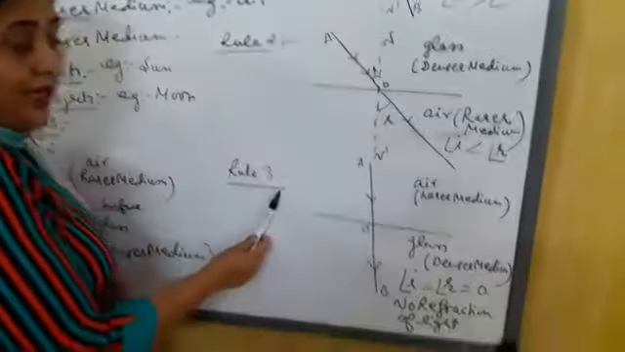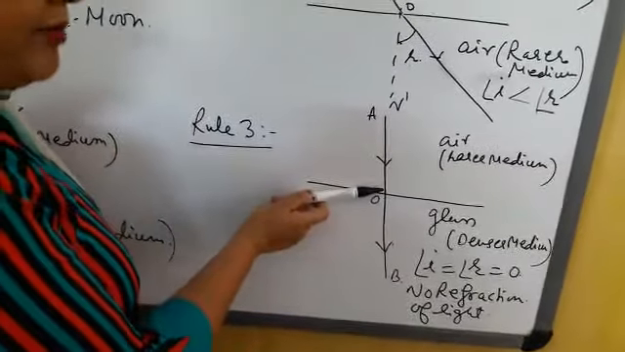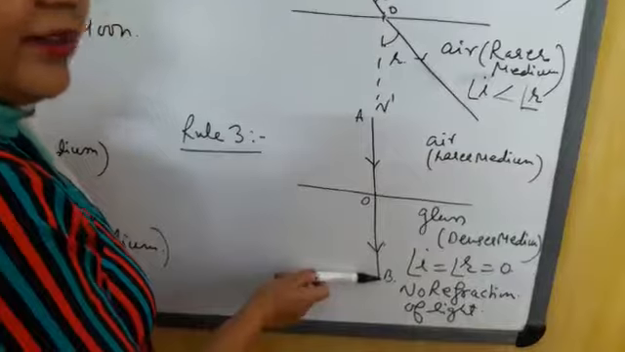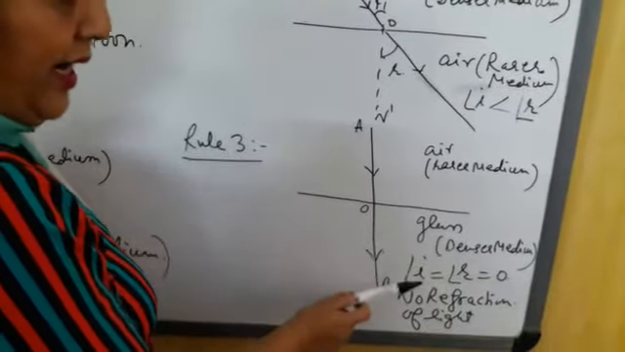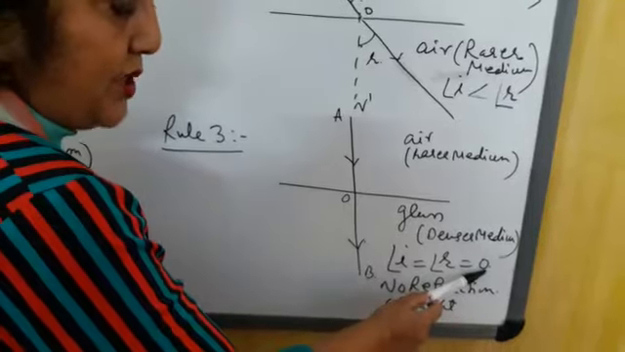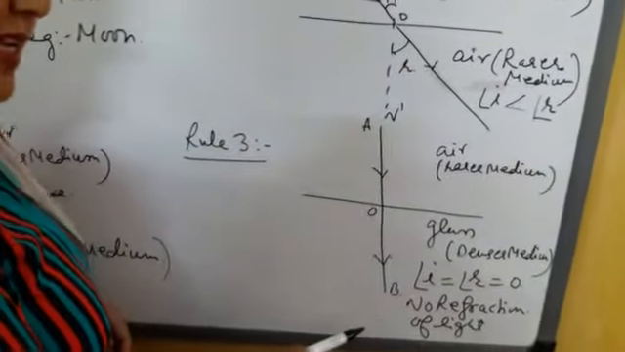Third rule is, an incident ray falling normally refracts back normally. Angle I is equal to angle R is equal to 0. So no bending of light takes place.